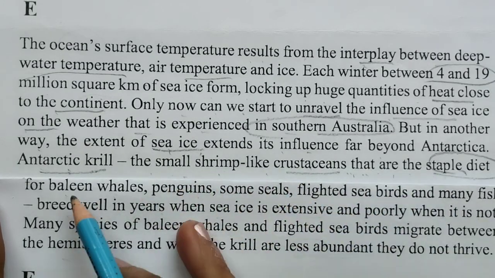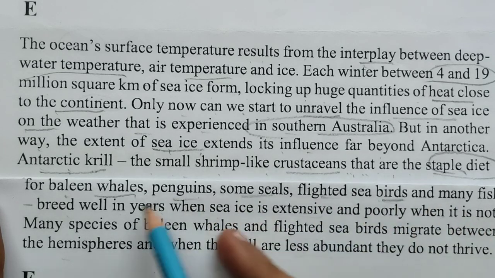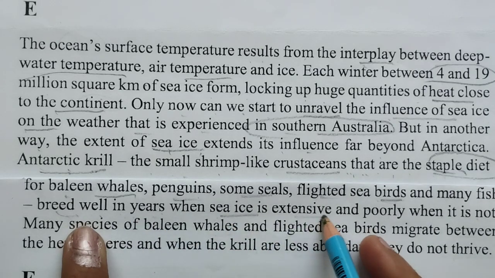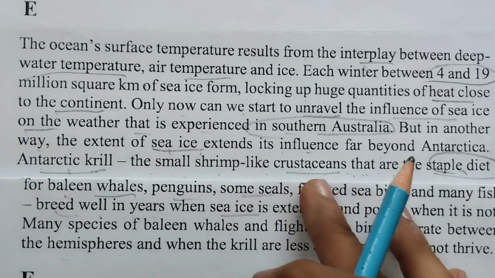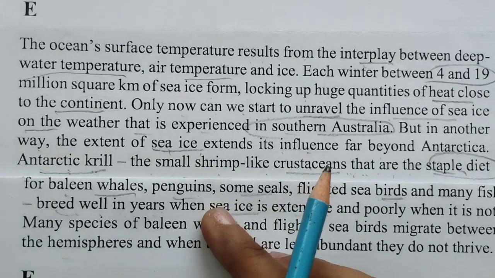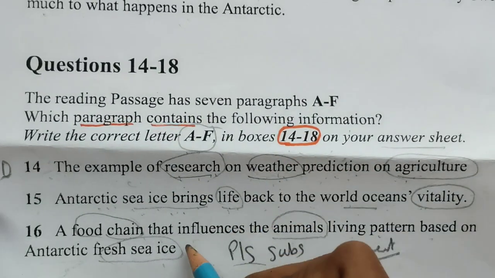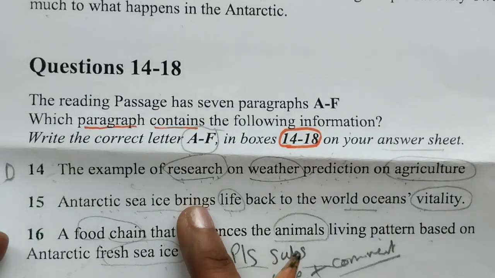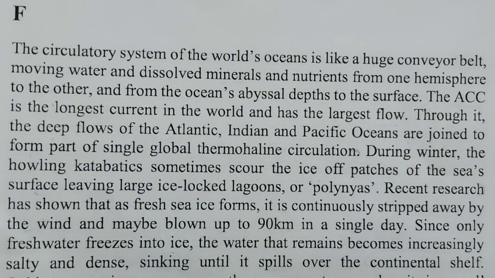Staple diet for baleen whales, penguins, some seals, flightless seabirds and many fish breed well in years when sea ice is extensive. Okay, so without any thinking, I will mark this for food chain. Just a minute. Then this is for E paragraph. Okay, this is E paragraph. Now only 15th is left. Okay, now let's read F paragraph.